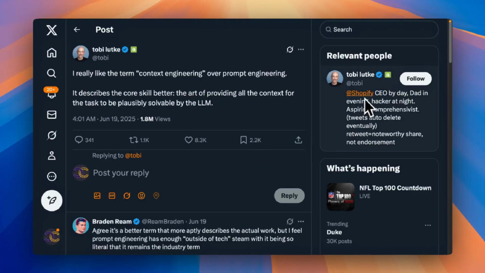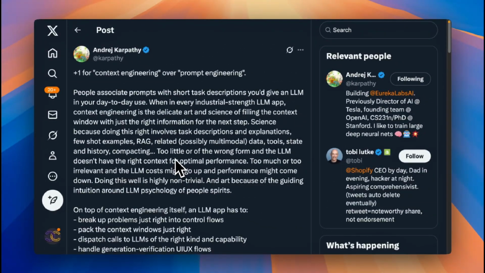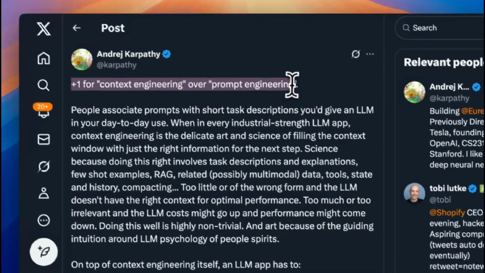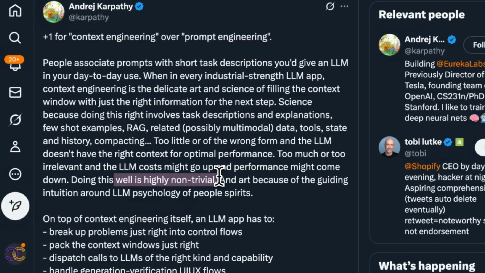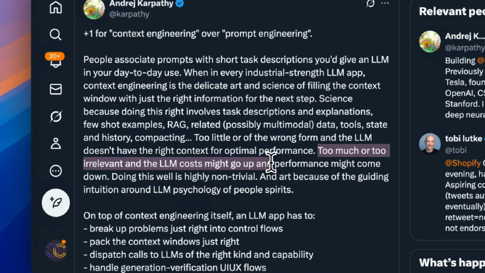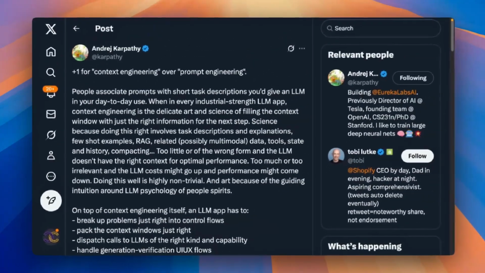As Toby, who is the Shopify CEO, said, it describes the core skill better: the art of providing all the context for the task to be plausibly solvable by the LLM. Even Andrej Karpathy, who originally coined the term vibe coding, said +1 for context engineering over prompt engineering. Doing this well is highly non-trivial because too little or of the wrong form and the LLM doesn't have the right context for optimal performance. Or on the other hand, too much or too irrelevant and the LLM costs might go up and performance might go down. So you do have to be careful with this.